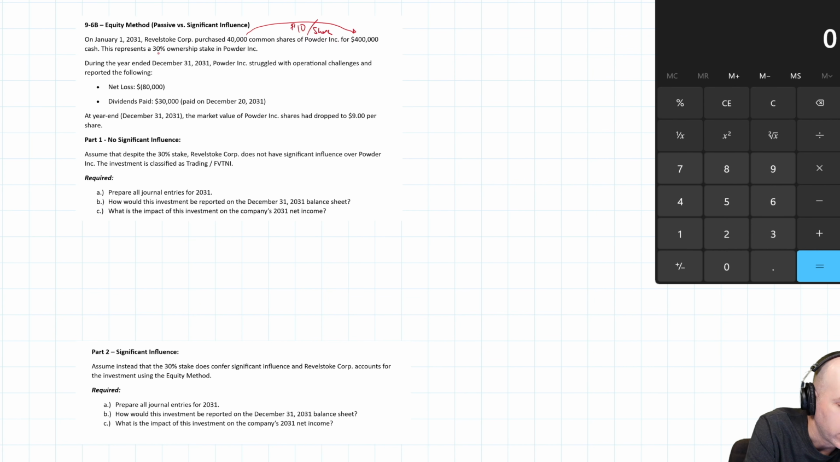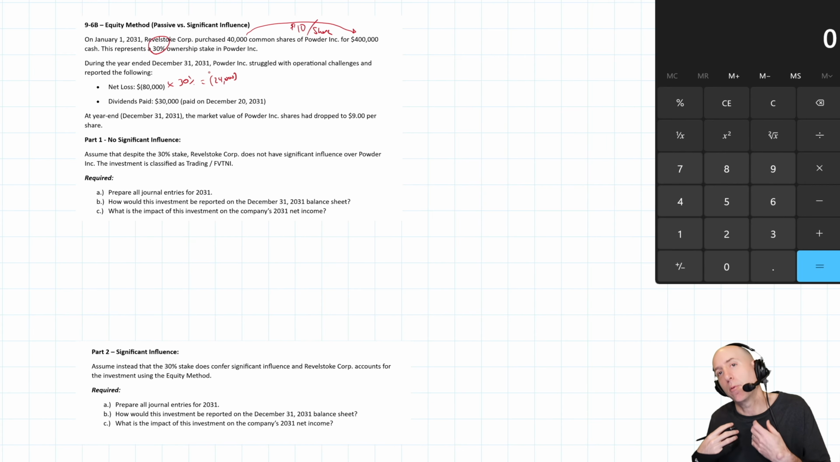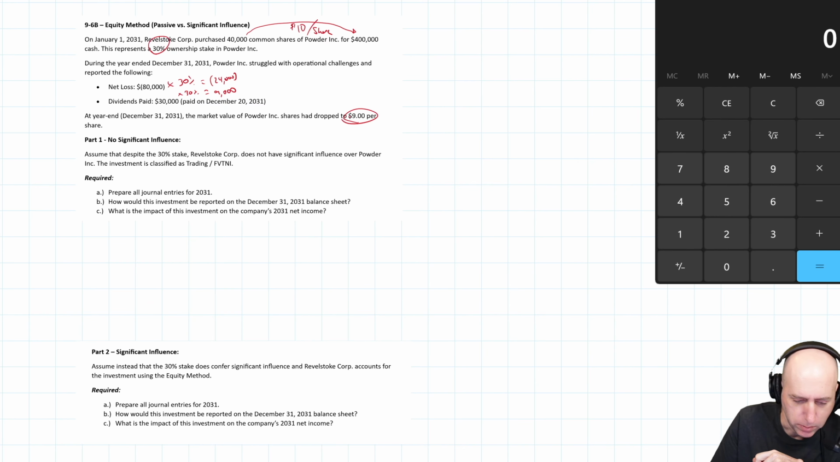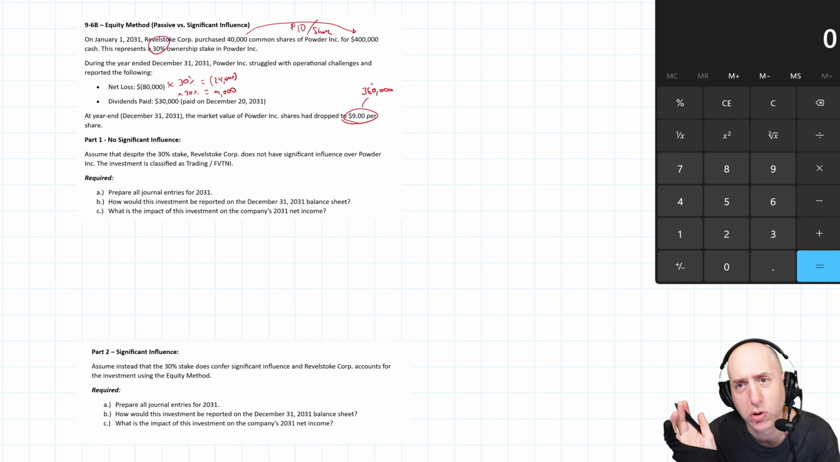With these questions, we always want to know our share of it. So, if we're doing equity method, our share of the loss is $24,000. We own 30% of the company, therefore we own 30% of this loss, and our share of the dividends is $9,000. We took in $9,000 of dividends. At year end, the market value of the shares had dropped to $9 per share, meaning at year end our investment is worth 9 times 40,000, $360,000.